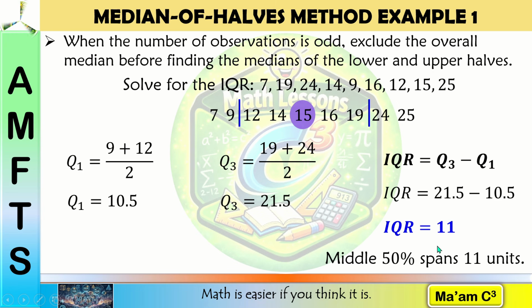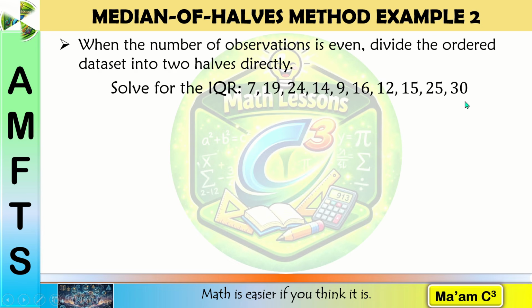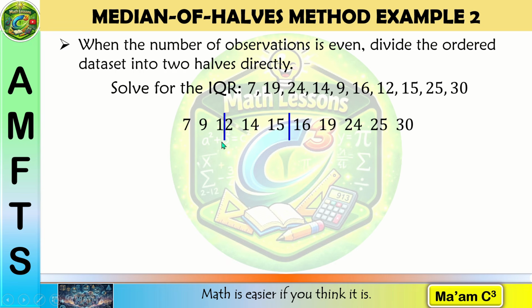Now let us see what happens when the data set contains an even number of values. I just added 30 here so that we'll have 10 values, an even number of observations. So first step, we have to arrange our data. Second step, we have to determine the median. There are 10 values, so divide them into two halves of 5 values each. Third step, we have to determine our first quartile. Since we have 5 values here, it is exactly at the middle, the third value, which is 12.